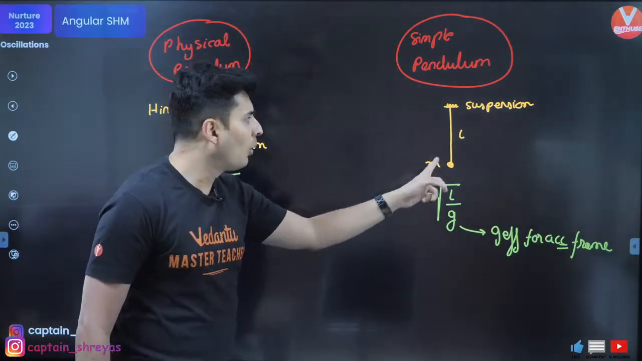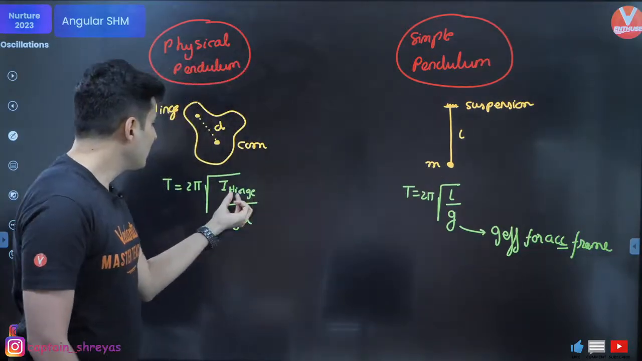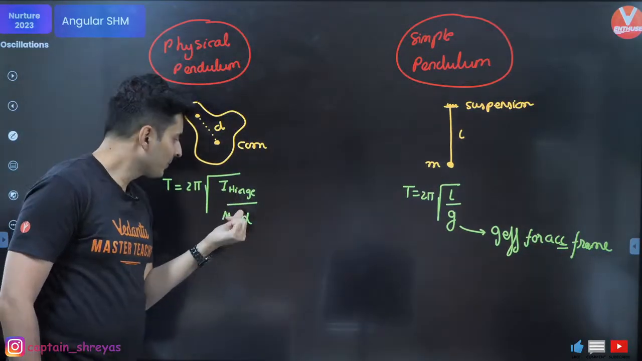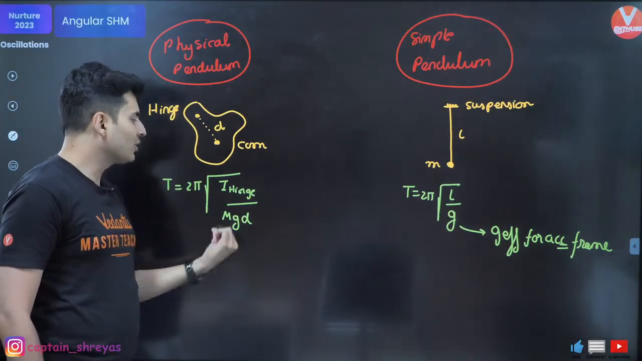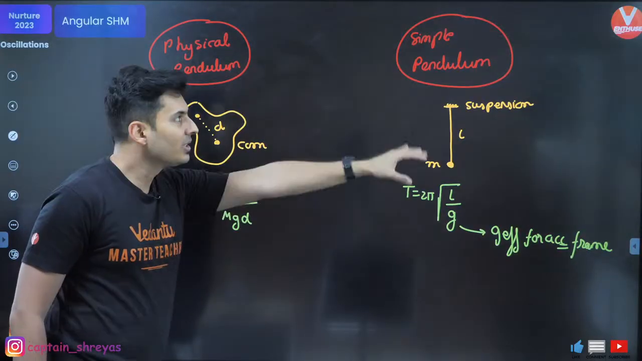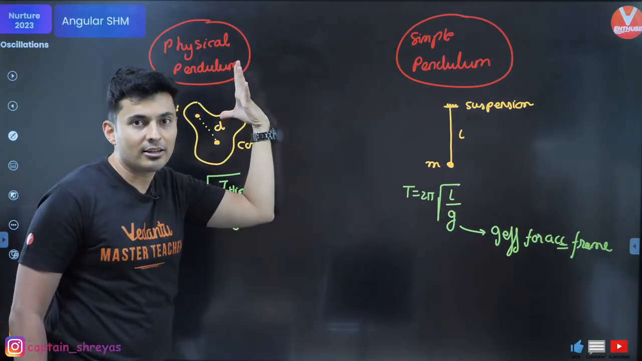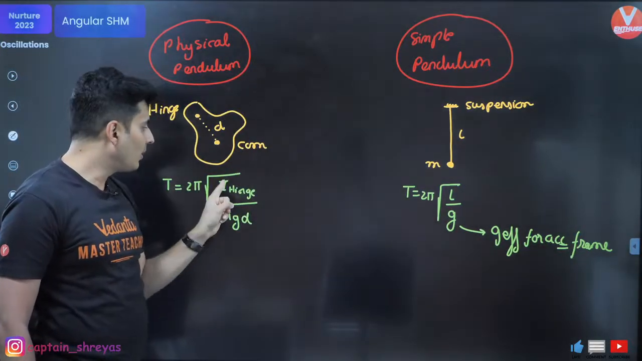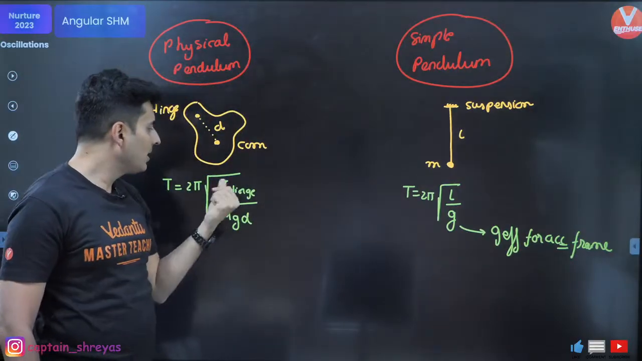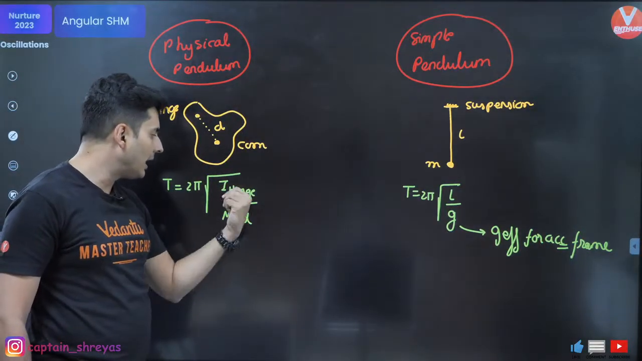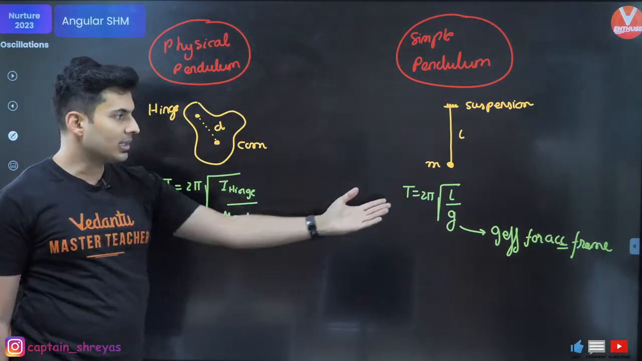Imagine a simple pendulum, moment of inertia will be ml square. So instead of I, you put ml square. D will be L. So if you solve it, you will get the same equation. So this is a special case. This is a more general case. Think moment of inertia will be ml square. This will become mgl. L and L go, m and m go, L by g. That's the same formula.